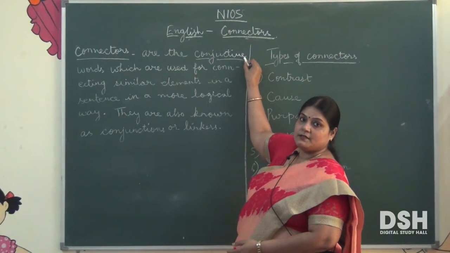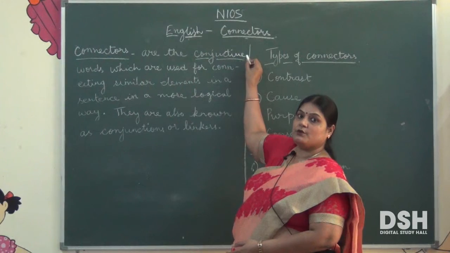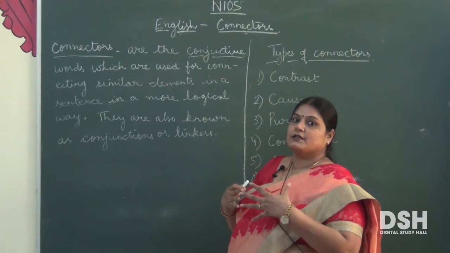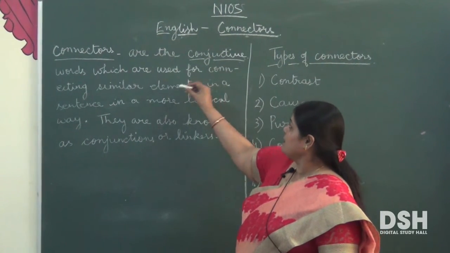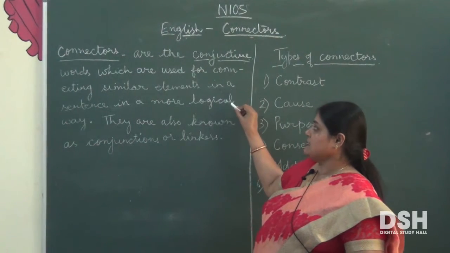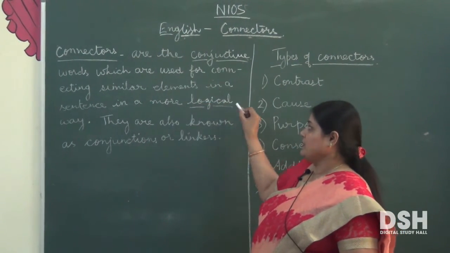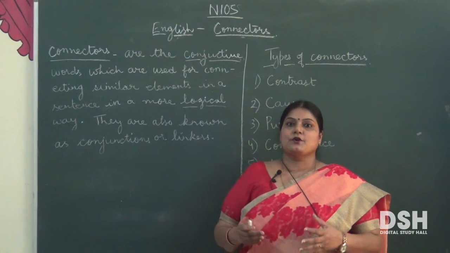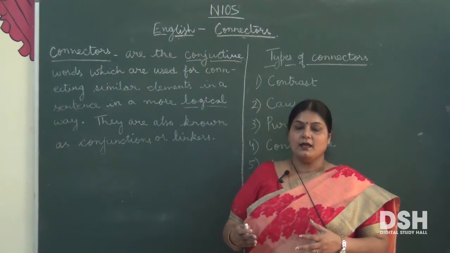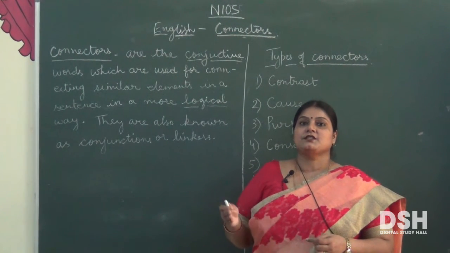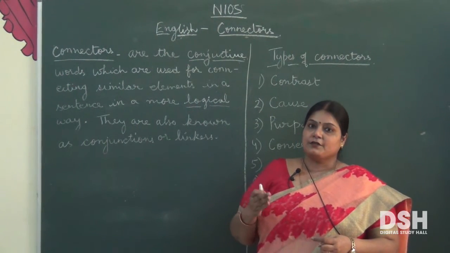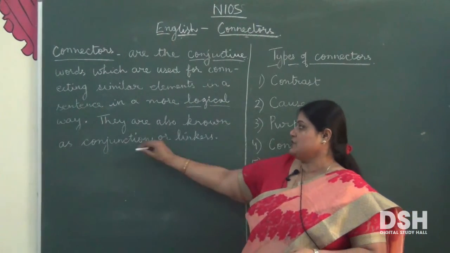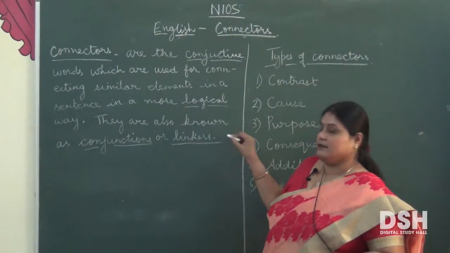Conjunctive words here is the point of emphasis because we use only conjunctive words to combine two sentences, words or phrases together, used for connecting similar elements in a sentence in a more logical way. This is important. Combining two sentences or more than that, or paragraphs or words in a more logical way. Okay? The essence or the meaning should not change after using the connecting word, after using a connector. So they are also known as conjunctions or linkers.